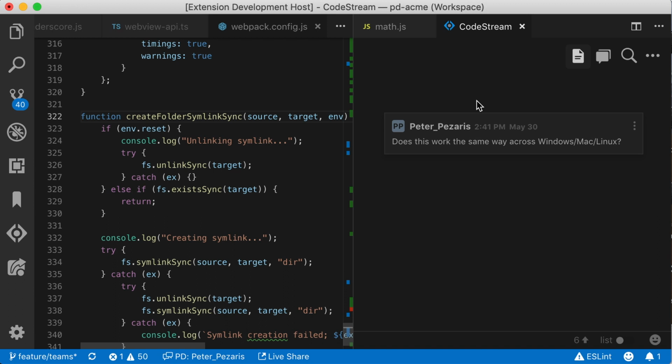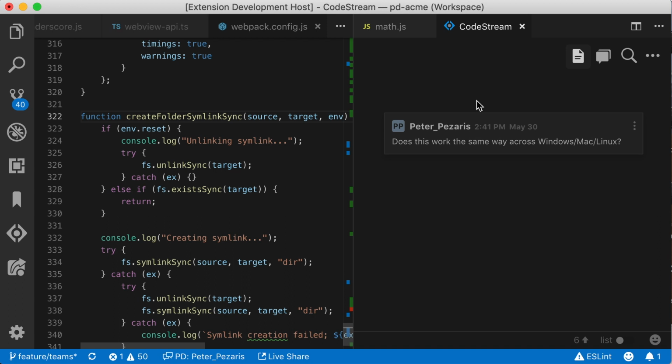But if my teammate's on a different branch or has made some local edits, this function might start on line 300 for them. Well, CodeStream does the git diffs and range offset calculations so that my comment will appear next to the right code in every version of this file that contains it, and it even takes into account local edits in real time. This means I can just comment on code without worrying about my teammates needing to check out a different version of the file to see my comment.